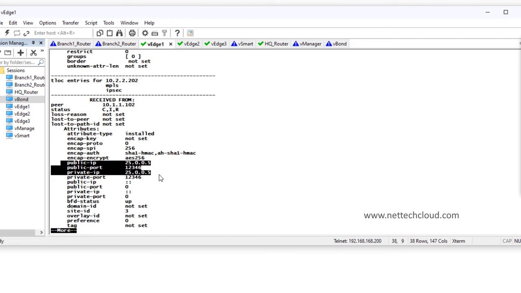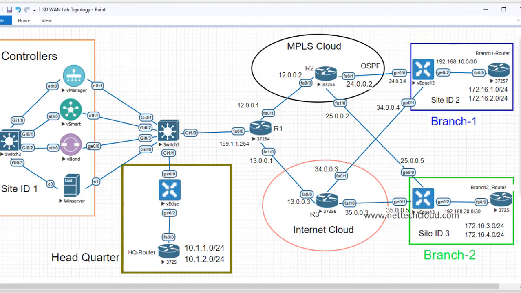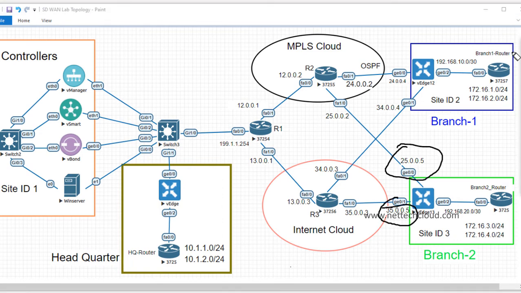They both are the same because there is no NATing involved here, and that is why the public and private IPs are both the same. In case NAT would have been configured, then definitely the private and public IPs will be different. So public and private and 25005, it means it knows now how to reach this via this 25005, right? And another one, this one will be 35005.